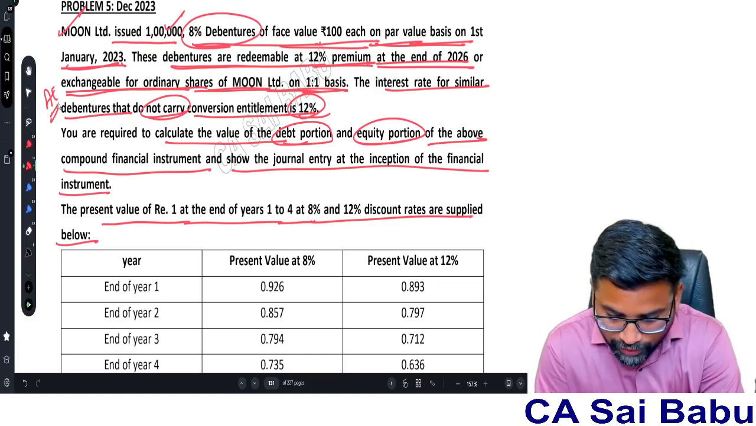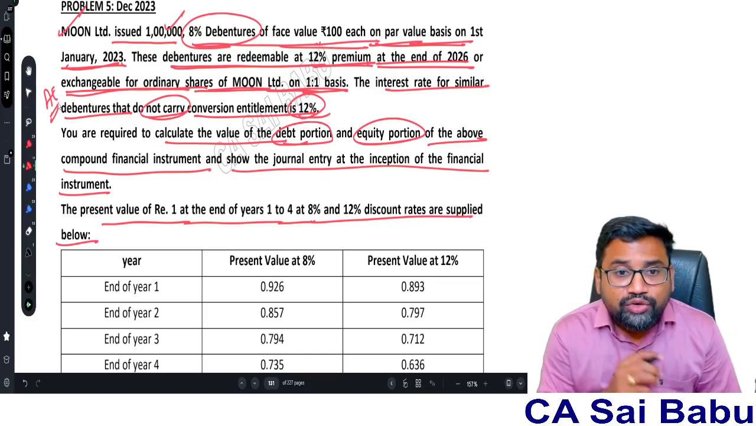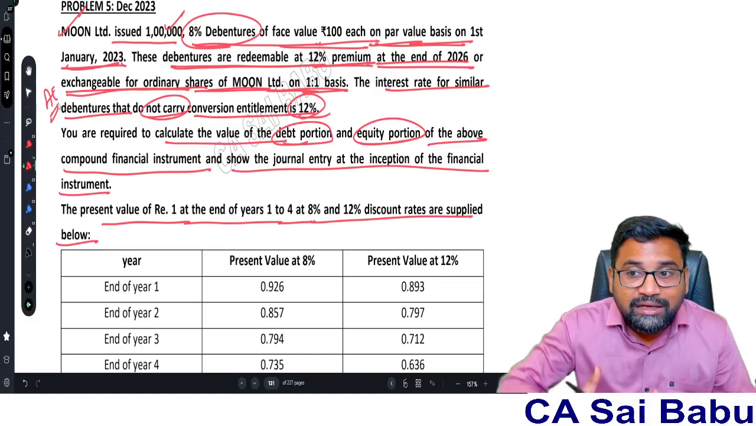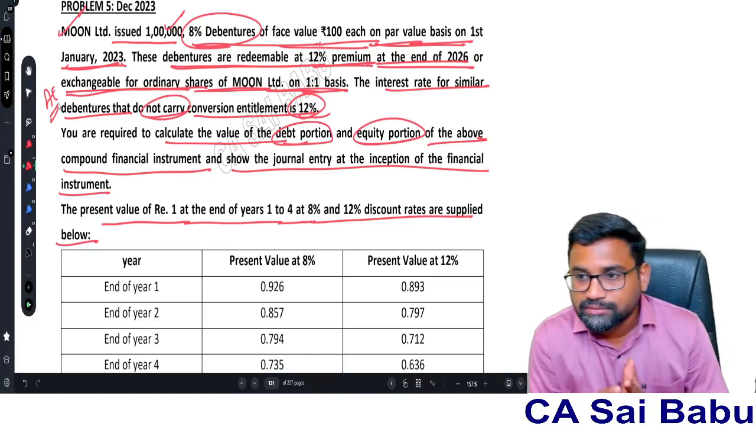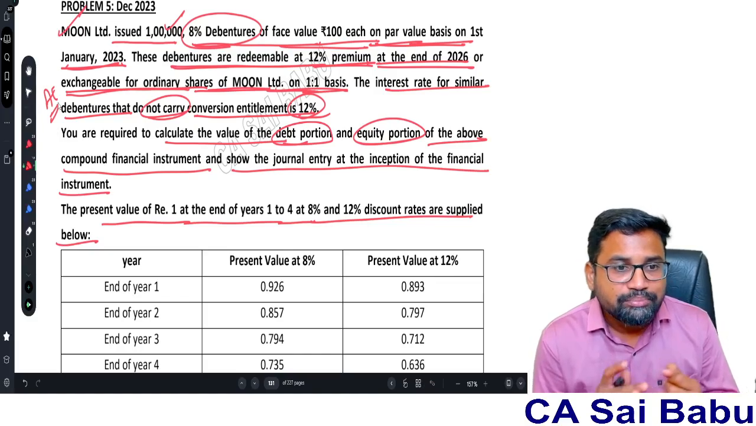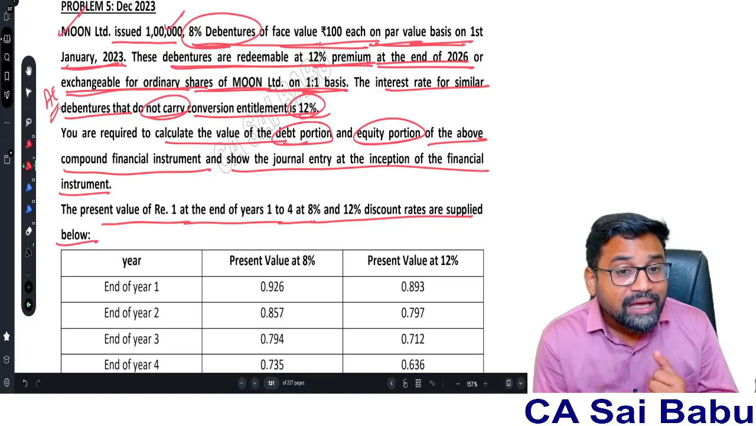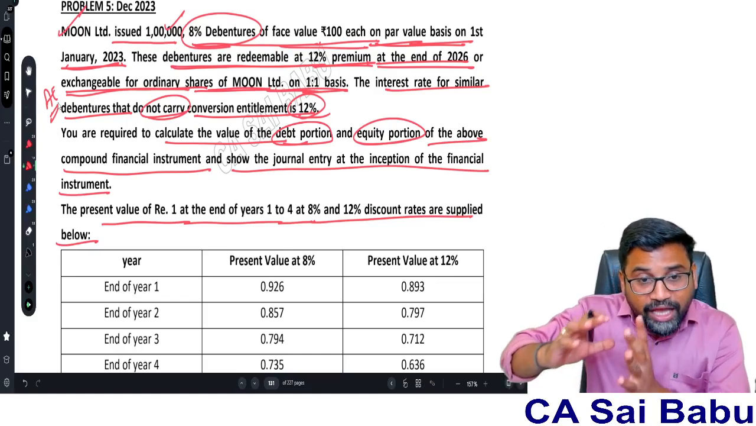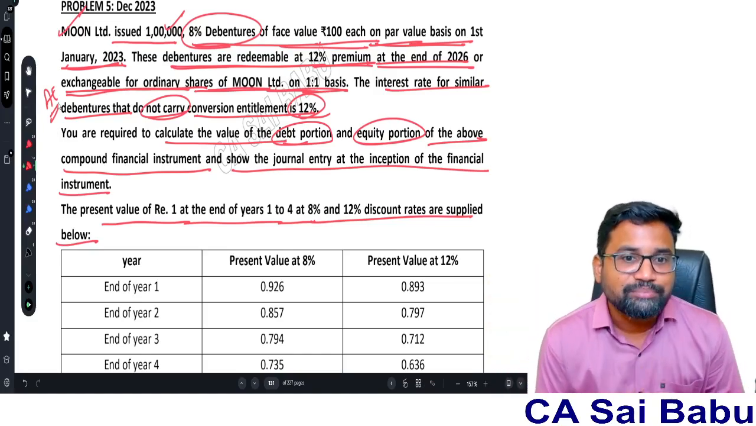Okay, fair value. Now we need to find out the fair value. What is fair value here? Nothing but the present value of the future cash outflows because of this liability. So tell me, because of the debentures, what will be my outflows? Interest and principal. Every year I need to pay interest, and at the end I need to pay principal with the premium. So what I need to do is convert my outflows into present value. That will be my debt portion.